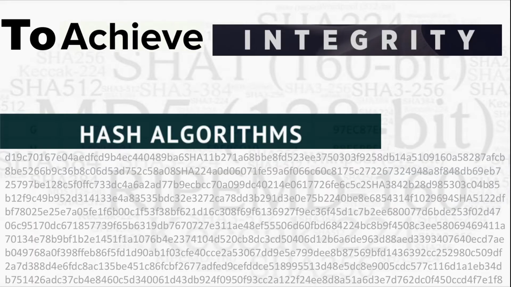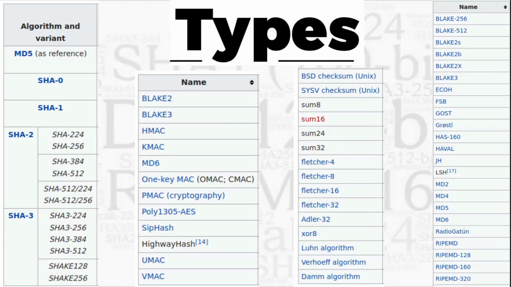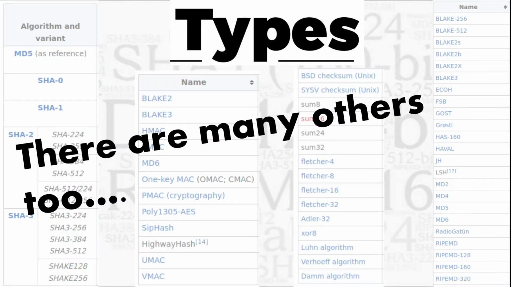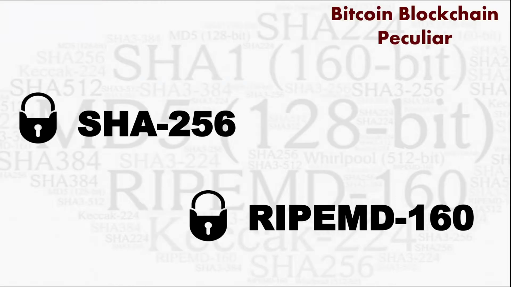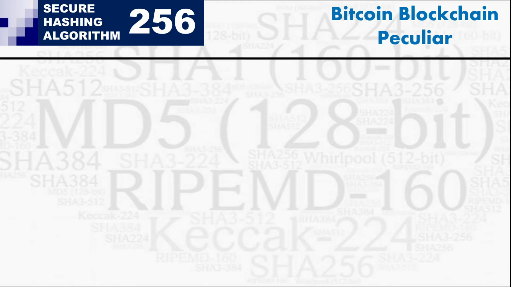To achieve this integrity, there are multiple hash algorithms that exist in the cyber domain, and various types of hash functions. What you see on the screen are just a few of them, and there are many others. But in the context of the Bitcoin blockchain, there are two peculiar hash algorithms, which are SHA-256 and RIPEMD-160. These are the two hash functions exhaustively used in the Bitcoin blockchain.